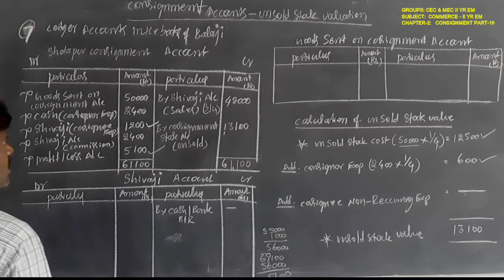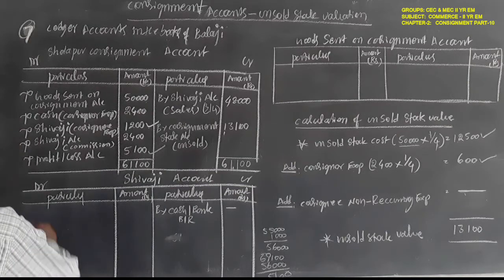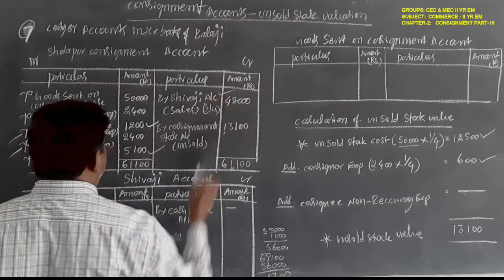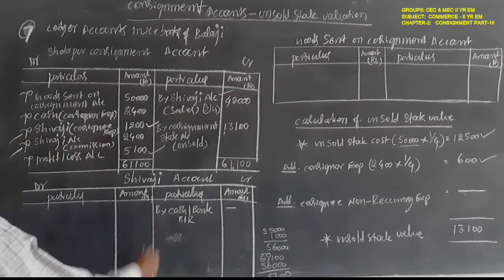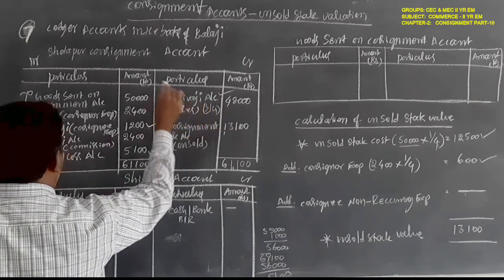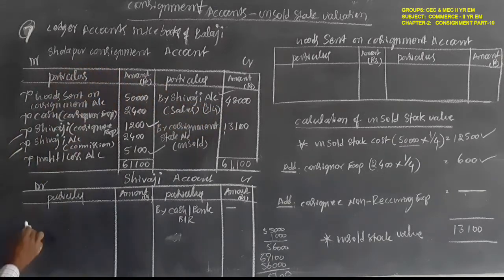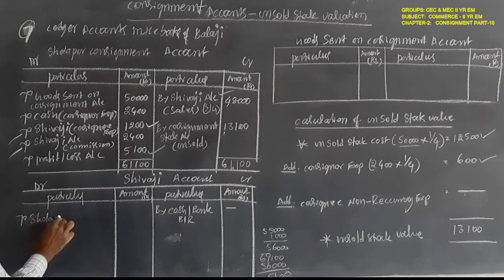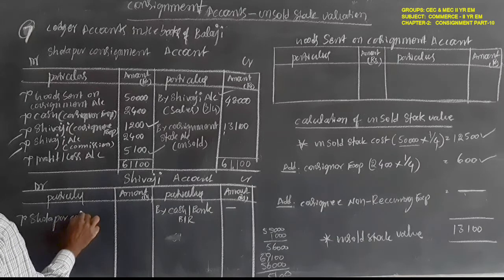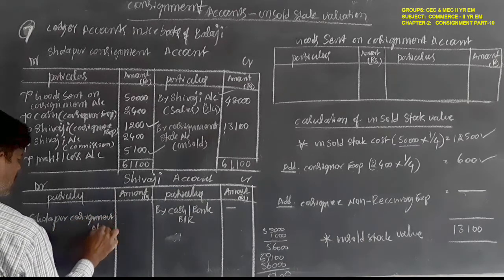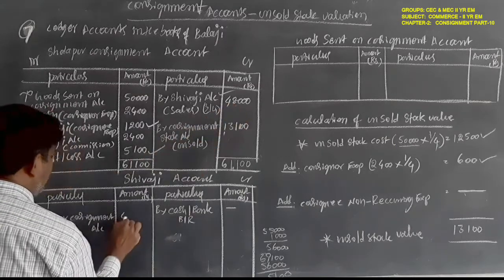and the consignee names are in consignment: some debit side for expenses, for commission, for sales. So in consignment account, write Shivaji account. In Shivaji account, you have to write to Sholapur consignment account, amount 48,000 rupees.